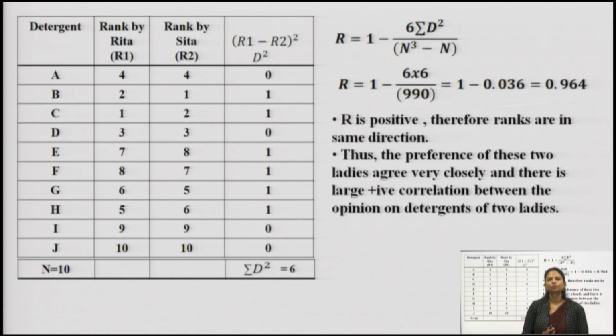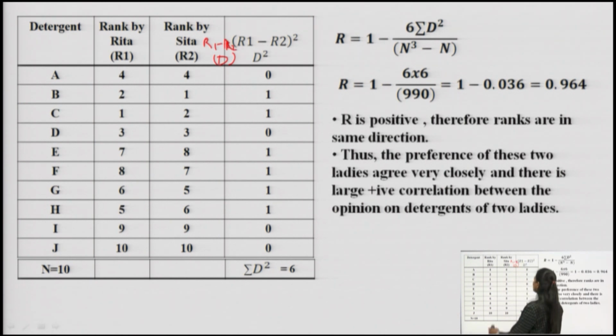Now what we are supposed to do is see what my formula is asking me. The formula says 6 summation of d square. D square is R1 minus R2. So what I do here is I will find out d. D, I know, is R1 minus R2.